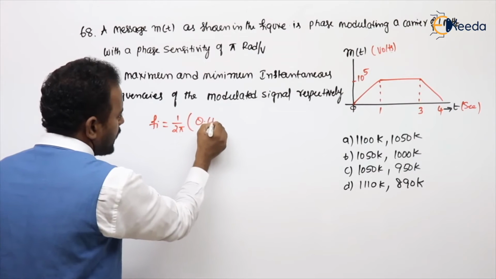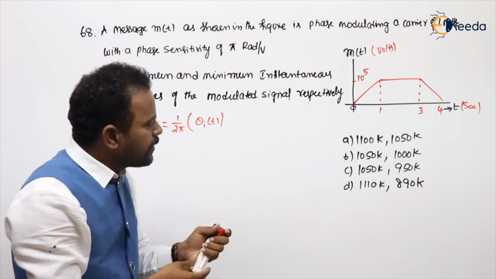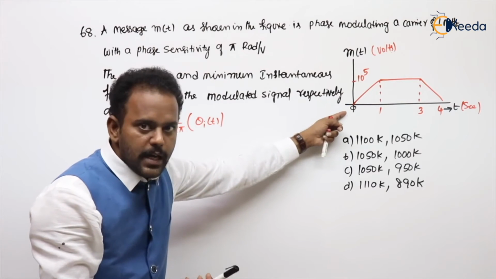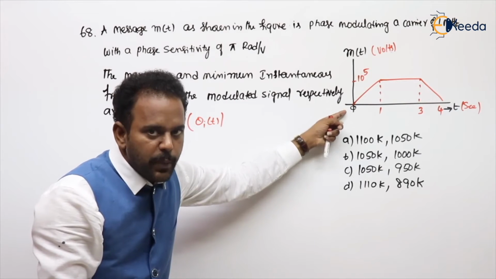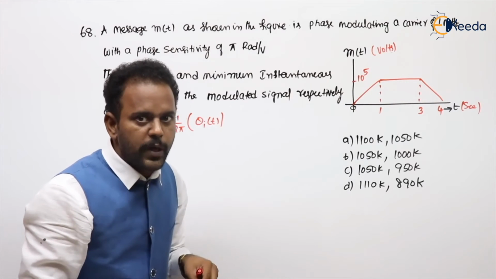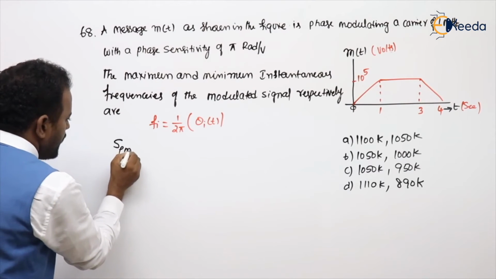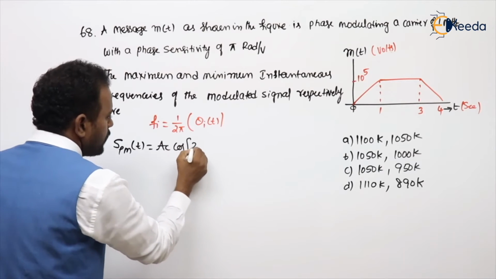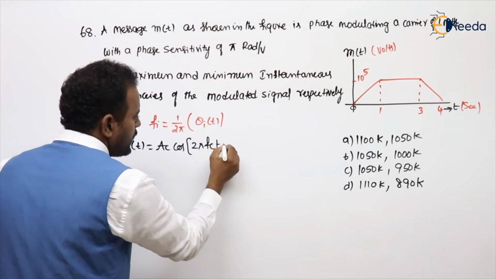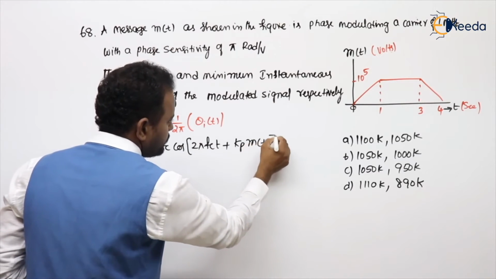the total angle of an angle modulated signal. Now, if you see, the given message is not sinusoidal, it is general. What is the general expression of phase modulation? Expression number 16. The general expression for PM is Ac cos 2 pi Fc t plus Kp into m of t.